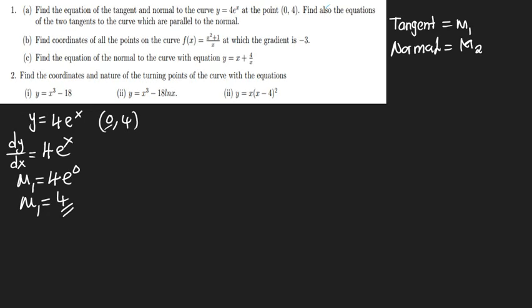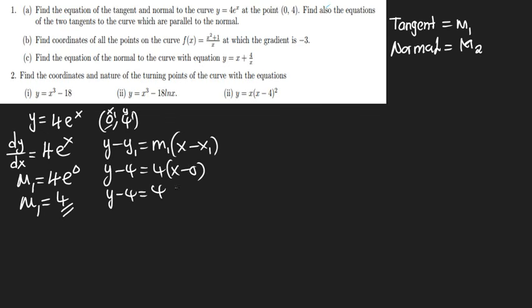Then we know that the equation we use is y minus y1 is equal to m1 times x minus x1. Y minus, what is y1? This is x1, y1, so it's 4. Our gradient is 4, x minus 0, so y minus 4 is equal to 4x. So the equation of the tangent is y equals 4x plus 4.